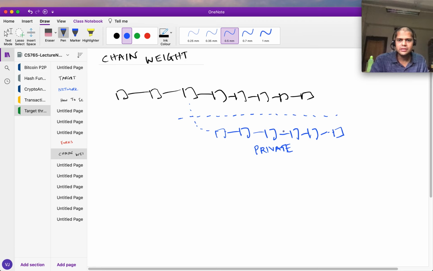So he's creating this chain, and he knows that if he creates a longer chain and then he broadcasts this chain, then this entire chain gets killed. And that's going to be a disaster for the Bitcoin blockchain, because if such a thing can happen, all the transactions which were included here are now invalid.